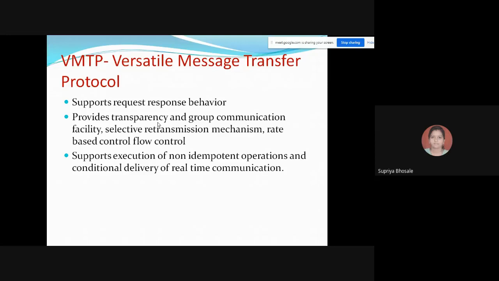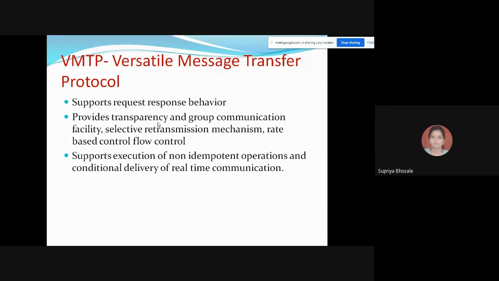So what is V System? These kinds of models you have gone through in case of software engineering. Okay, so it is a connectionless protocol and supports request response behavior.